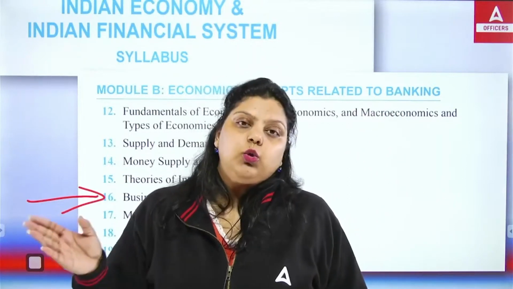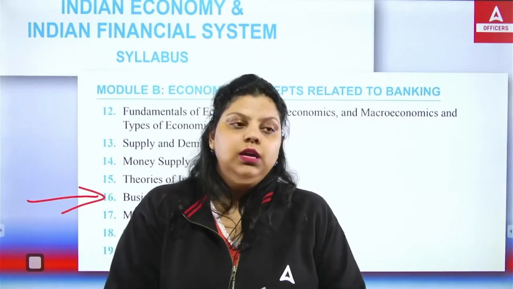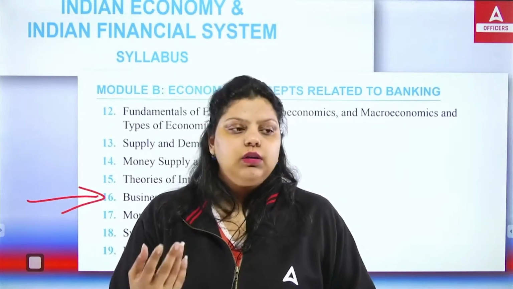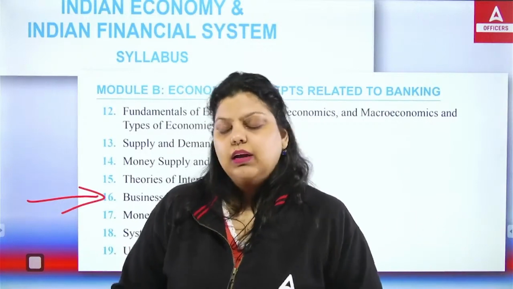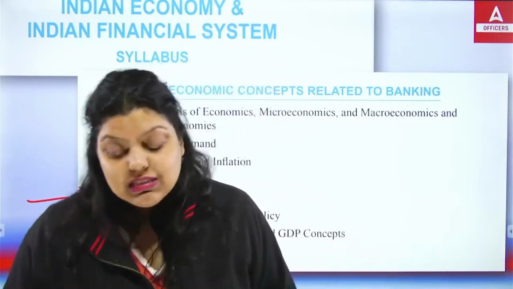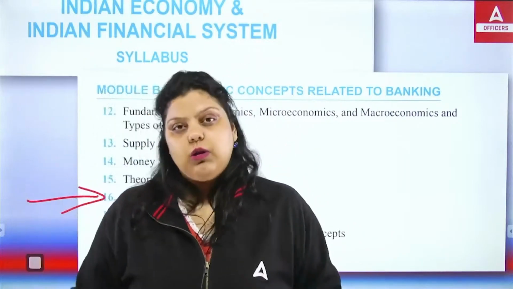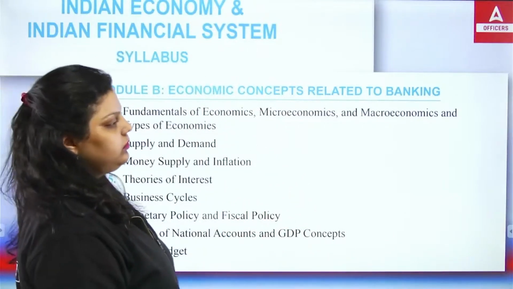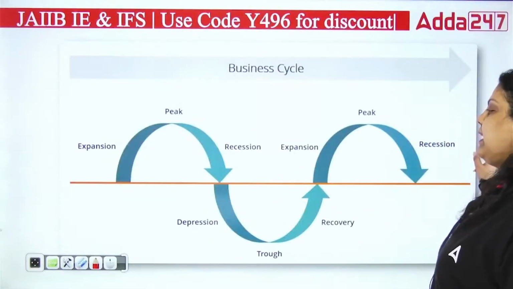The time period to reach from expansion to contraction will vary from business to business because obviously it depends on the market, how many target customers you have, what your approaches in the business are, everything. A lot of factors depend on that. So the business cycle has different durations, but this is confirmed: one business cycle will definitely have one expansion and one contraction. Business cycle is also known as trade cycle, or you can call it economic cycle as well. So let's move forward and discuss the questions.